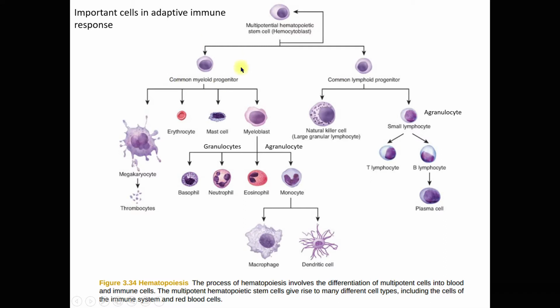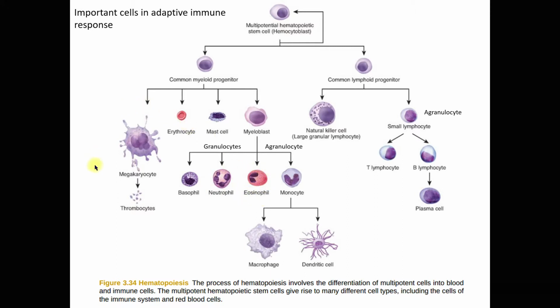From myeloid we have megakaryocytes, and we have our red blood cell. We have the mast cell, which is involved in allergic reactions. And we have myeloblasts. From myeloblasts, we have granulocytes and agranulocytes. I'm sure you have learned about granulocytes and agranulocytes in form 4, form 5, can't recall? When it comes to granulocytes, we have basophil, neutrophil, and eosinophil.